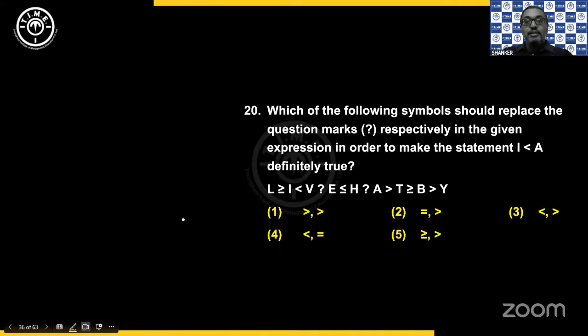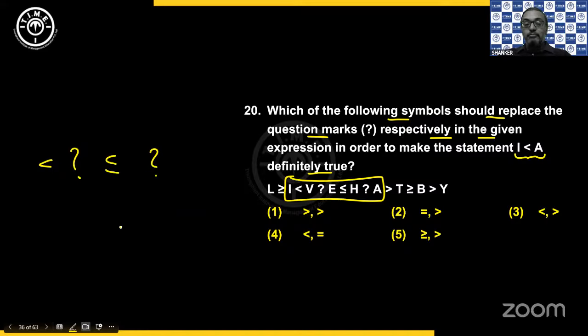Now next we have symbols and notations. The question is: which of the following symbols should replace the question marks respectively in the given expression in order to make the statement I less than A definitely true? So we only have to check between I and A. You don't have to take everything, only between I and A. So you have a less than, question mark, less than or equals, question mark. Which among the options, if I substitute, my final result will be less than. So which is that option?